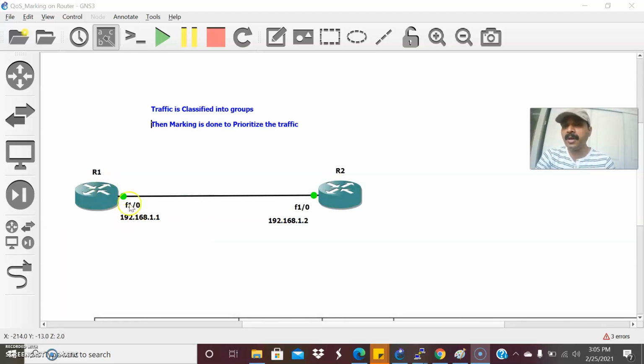R1 and R2, I already defined these directly connected interfaces. So the plan is, let us go to R2 and I'm going to create telnet traffic first. Using a class map, I'm going to create a telnet class. Then to the policy map, I'll map that class name and apply the level of service. After that, I'm going to apply it to the interface.